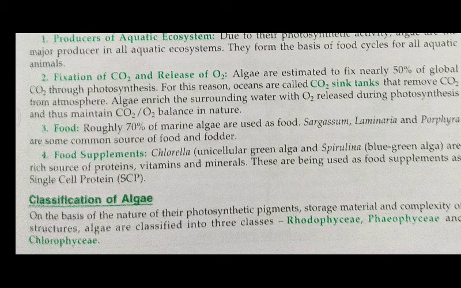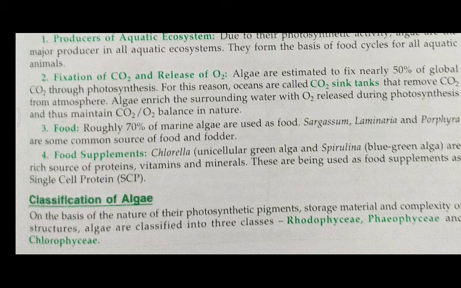Along with this laminarian starch, you can add another name, mannitol. That is also stored food material for the Phaeophyceae. While the number and position of flagella are unequal and lateral.